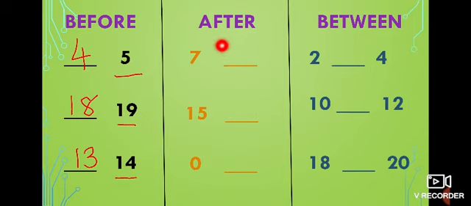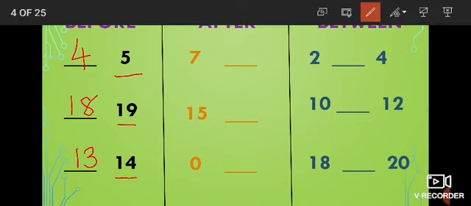Now we are going to see after numbers. Now look at here. What number is this? 7. Very good. For after numbers, what side do we have to look at on the number strip? Yes, right side. What comes after 7? 8.